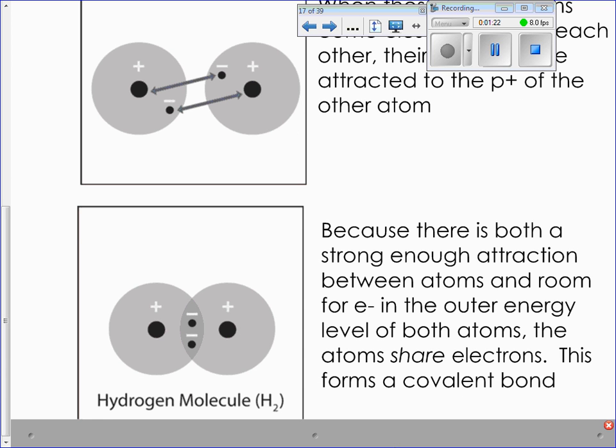And part of atoms' goal, especially when they're unstable and reactive, is to be stable. So the two atoms are attracted to each other because their electrons in the outer energy levels are attracted to the protons in the other atoms. They come together, and what they actually do is share electrons, as you can see here in this Venn diagram looking thing. So they're sharing electrons, and now this hydrogen atom has two electrons, and this hydrogen atom has two electrons. So they both are happy and stable atoms.